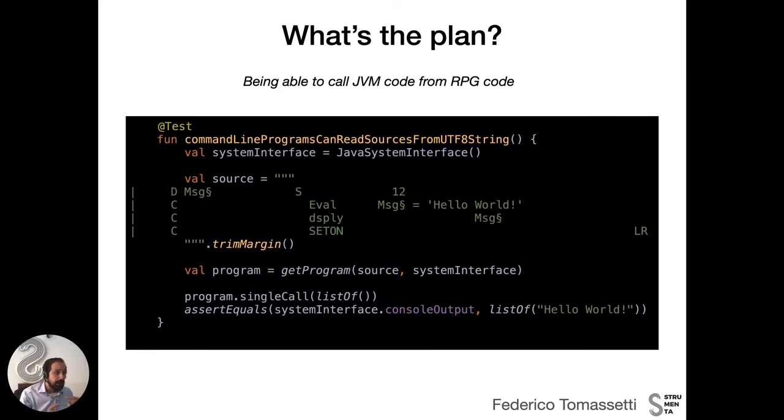On the other hand, we have the possibility of taking RPG code. In this case, we have a string containing RPG code, but obviously this RPG code will typically come from files. So we get this code, we convert it into a program doing some elaborations, and then we just call it, get some results, and in this case we are testing, then the result is the result we expect.